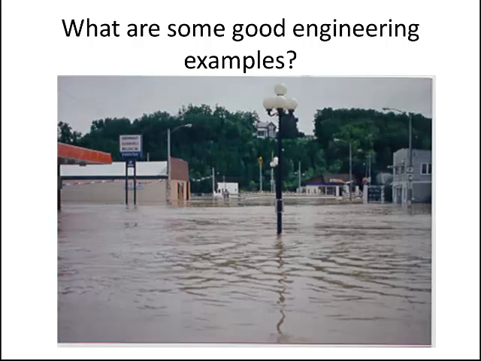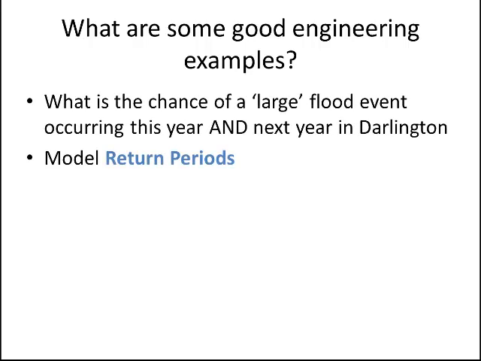Managers might be concerned with something like, what's the chance of a large flood that floods our downtown occurring this year and next year in Darlington? For budgeting issues, maybe they always have enough money in the bank to deal with one flood and all the costs associated with that. But if they had two in a row, that might be a real challenge for them to meet. So they might be interested in the probability of two large flood events occurring in a year. And then they may make changes to how they budget money in the future if it seemed more likely or less likely.